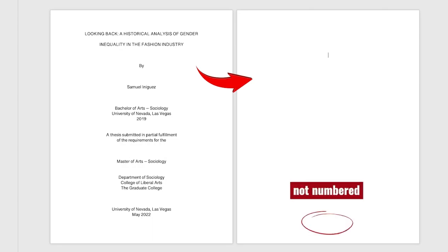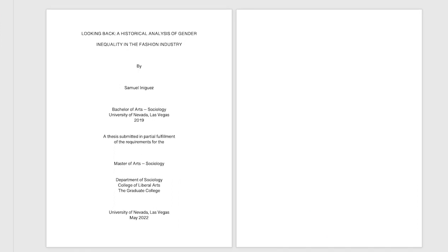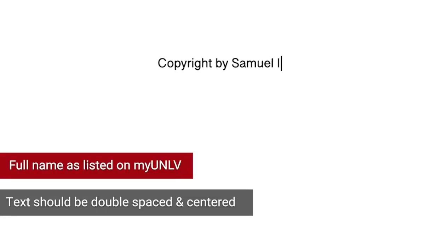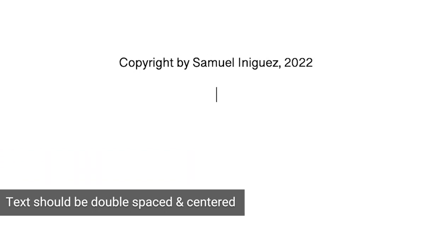The copyright page is inserted after the cover page of the document. The page is not numbered. The first line will have "Copyright by," followed by your full name as listed on MyUNLV, comma, space, and then the year. Then on the next line, you will have the phrase "All rights reserved." If you're submitting your document in December, you will date your copyright page for the following year.